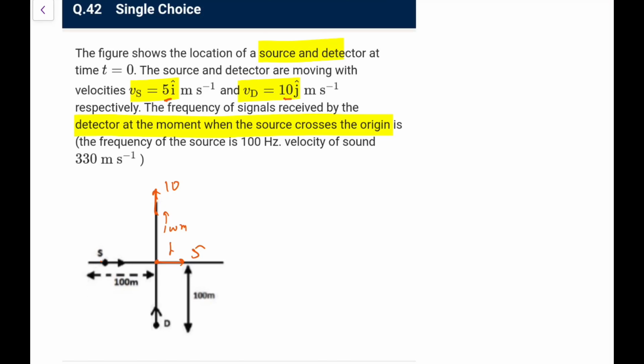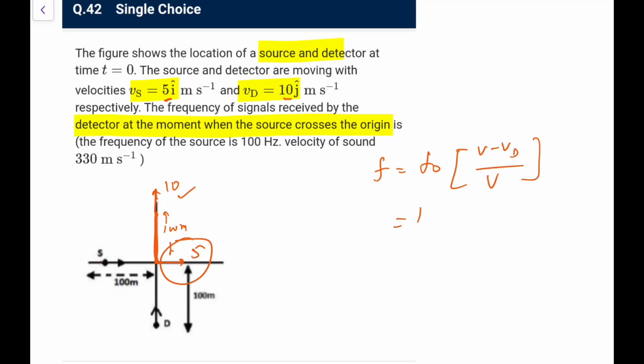So if I check it, we know for Doppler what is important is the velocity components along the line joining. So this 5 has no component along the line joining, so simply we have the case of detector going away. So the frequency heard would be f0, source speed won't matter because there is no component along that, and I can directly say because it is going away, it would be v minus v of the detector.